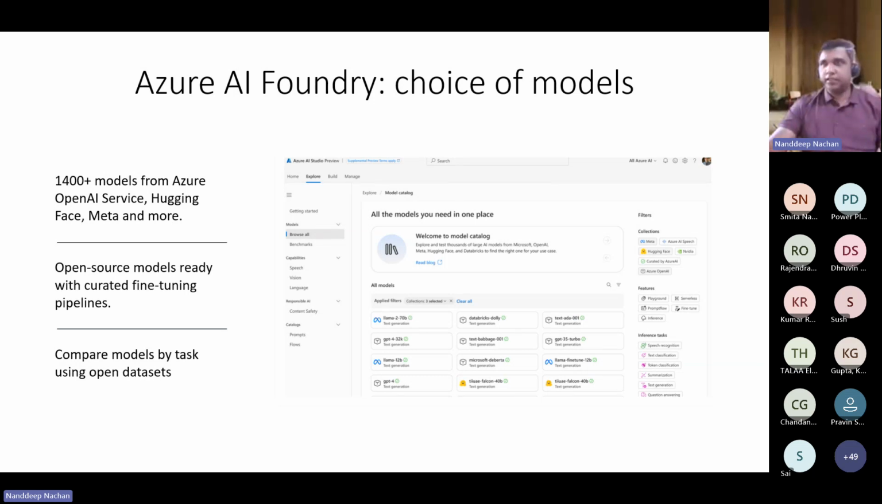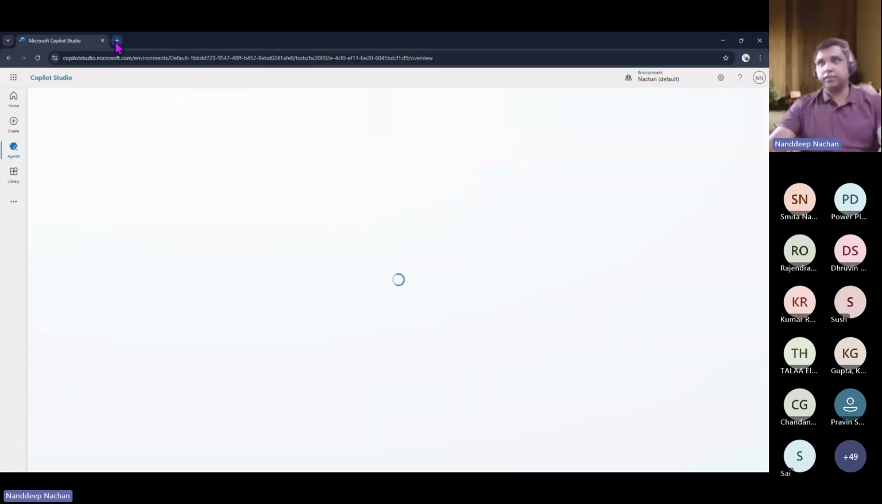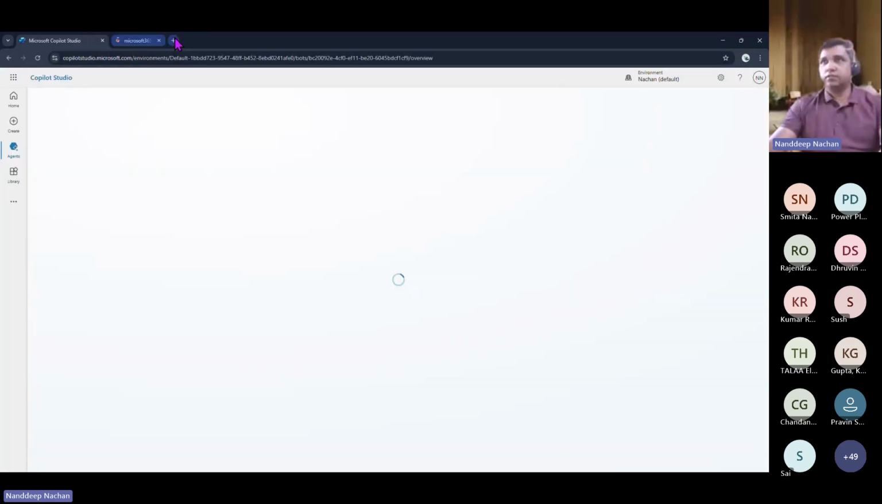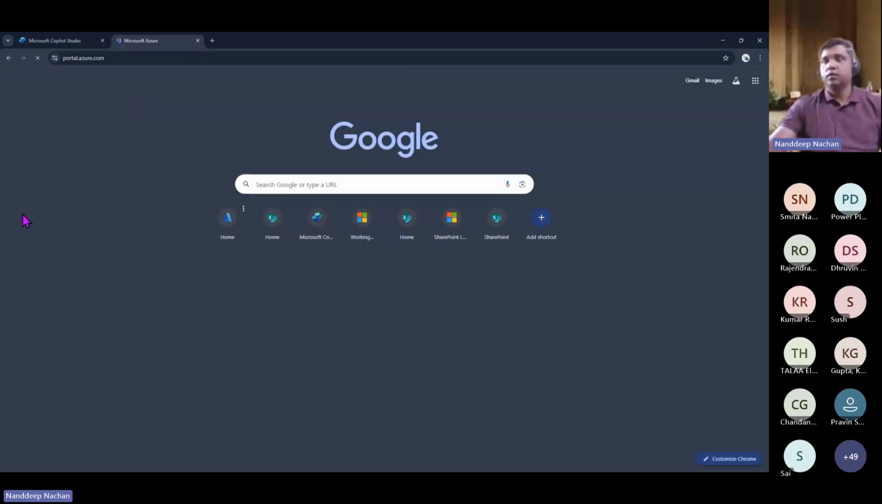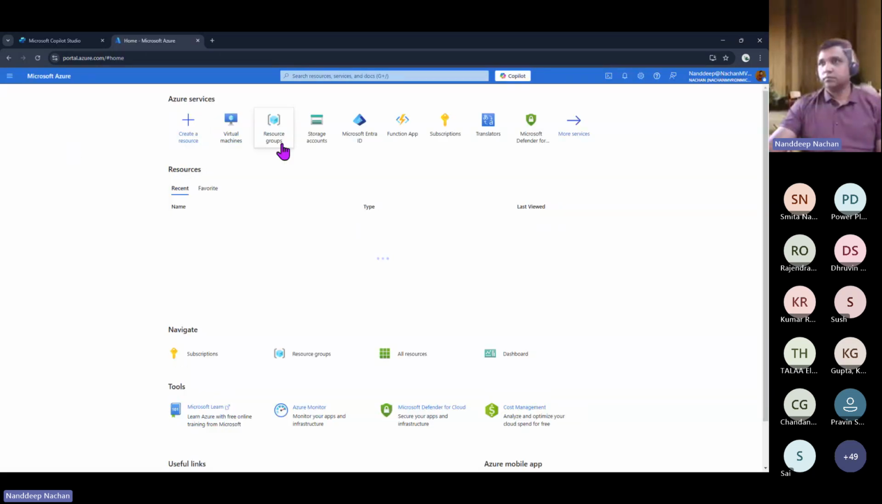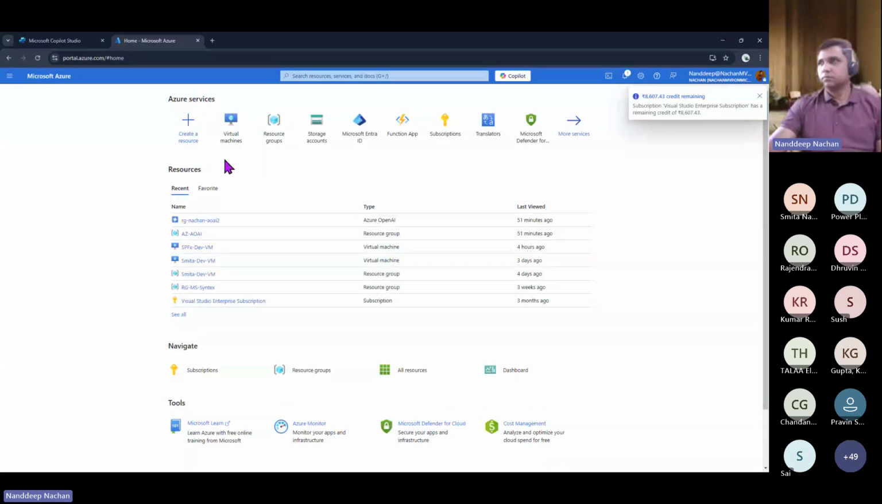If you just want to see that, let me open up the Azure portal. Let me go into the Azure portal here. Okay, and then let us try it out.